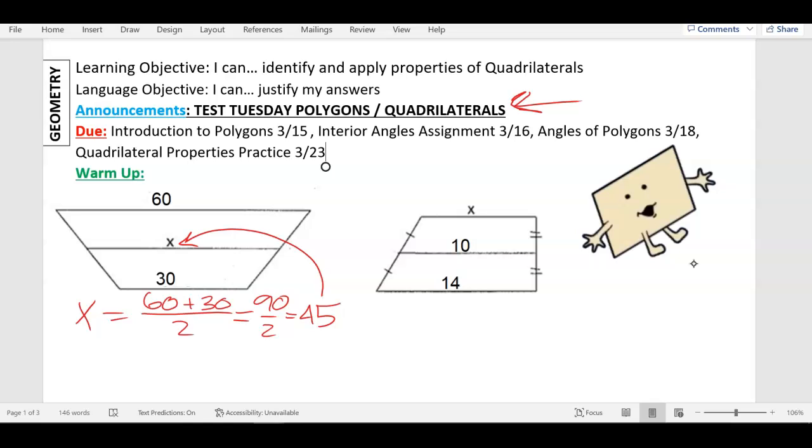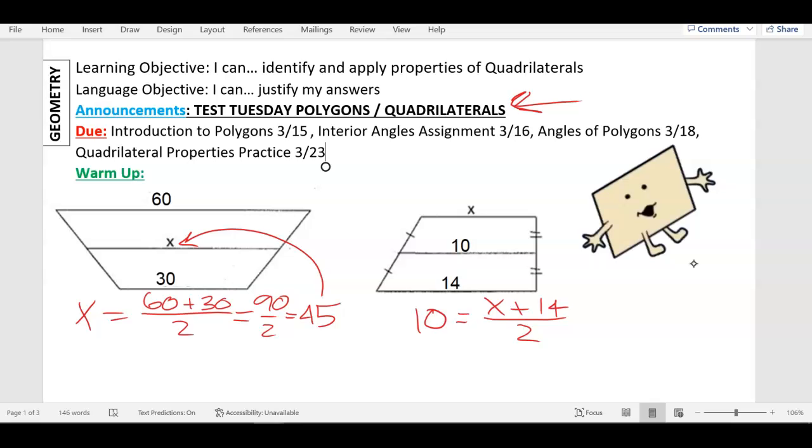Or here's how we set up an equation. See this equation we set up? We can do it the same way. What's the mid-segment? What's in the middle there? 10, right? So 10 equals, and what are my 2 outside things? What's on top? What's on the bottom? X and 14. All right. Everyone else, help me out here too, okay? So X plus 14, and remember, we divide that by 2. This is similar to the first one, but you see how X is in a different spot. You can still solve this, and here's how you would solve it.